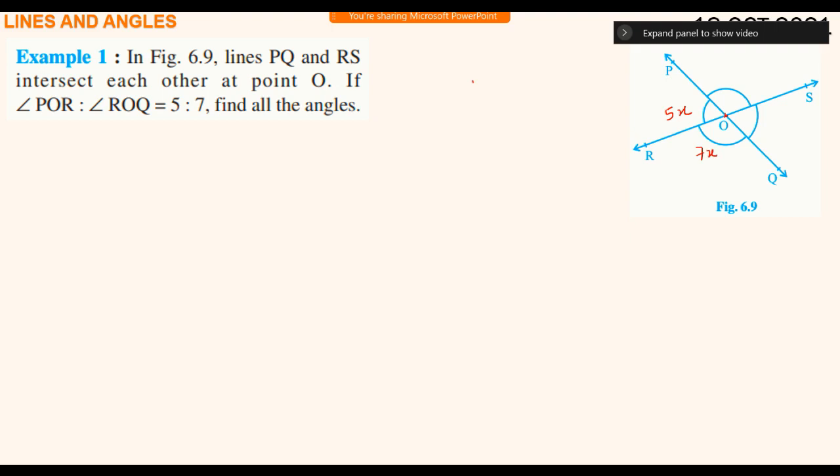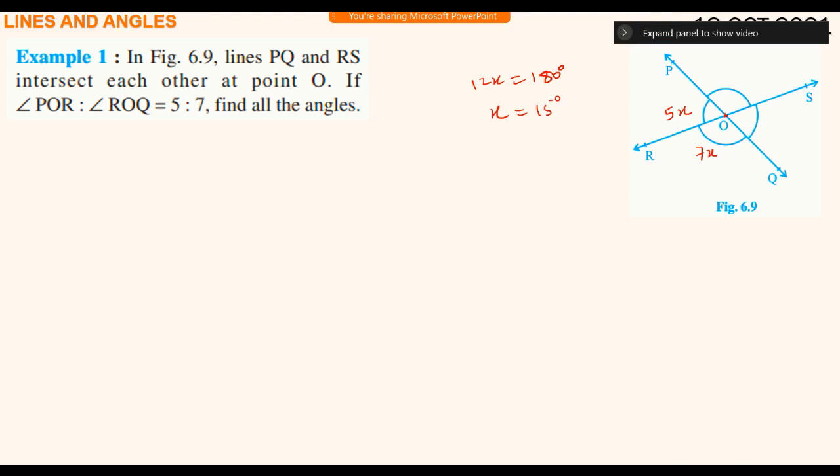Sir, you know 75 comes, sir. 12 parts equals 180 degrees. Why 12 parts equals 180 degrees? Sir, angle POR plus angle ROQ, sum is 180 degrees by Axiom 6.1. OR, ray stands on line PQ, thus angle POR plus angle ROQ equals 180 degrees. So x equals 15 degrees, sir.